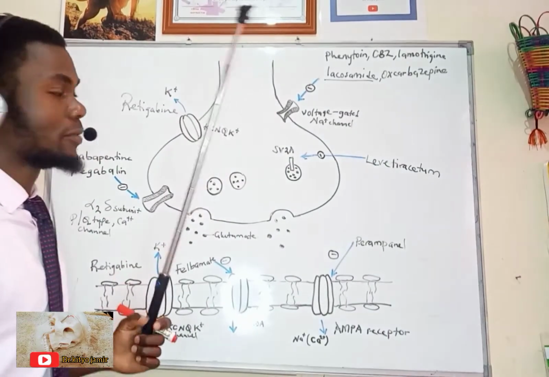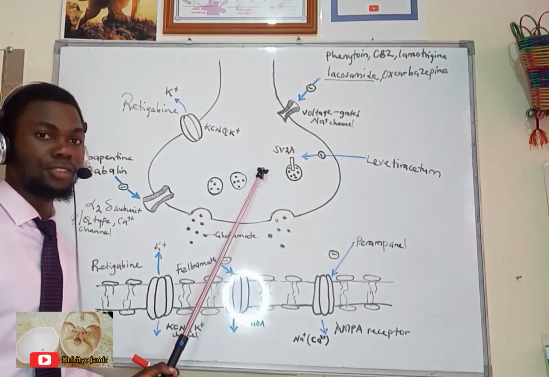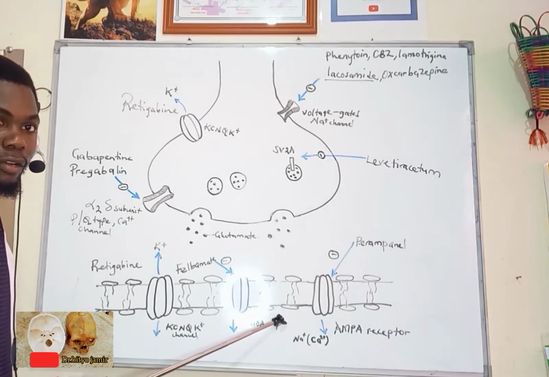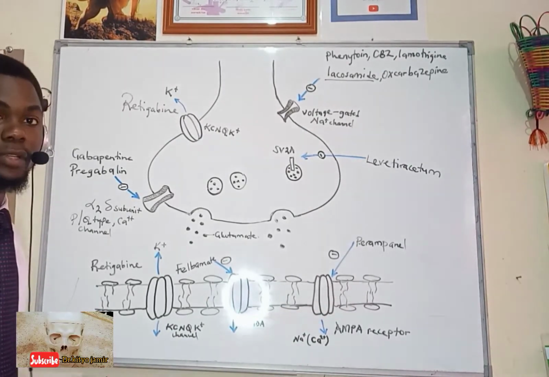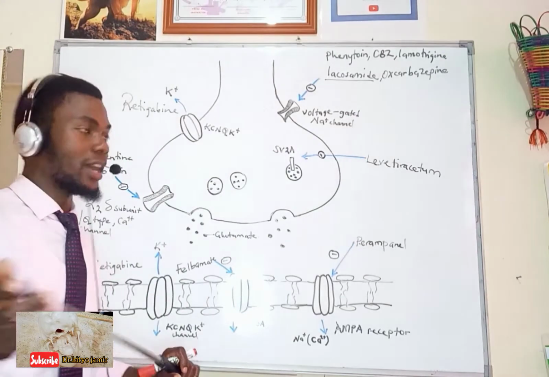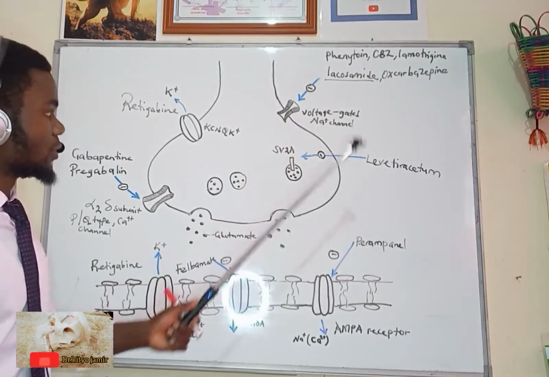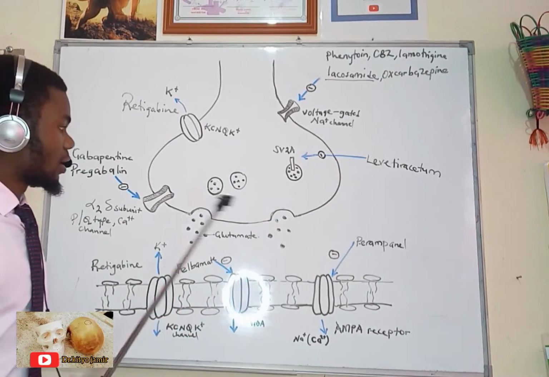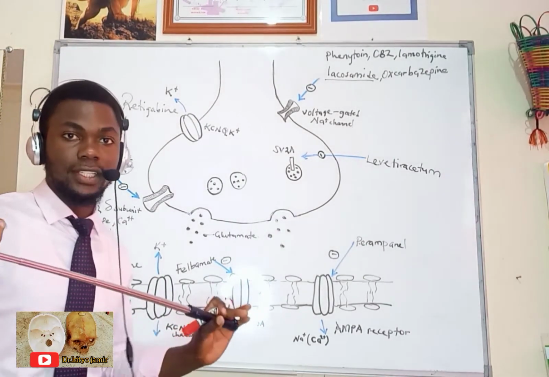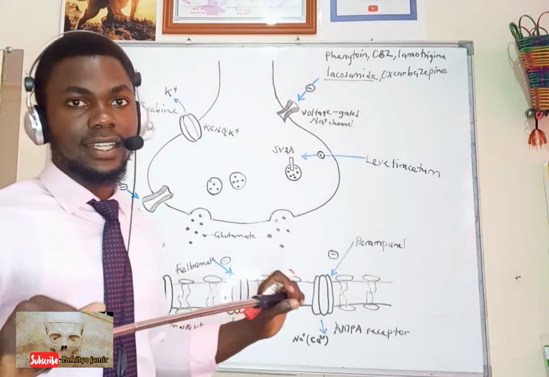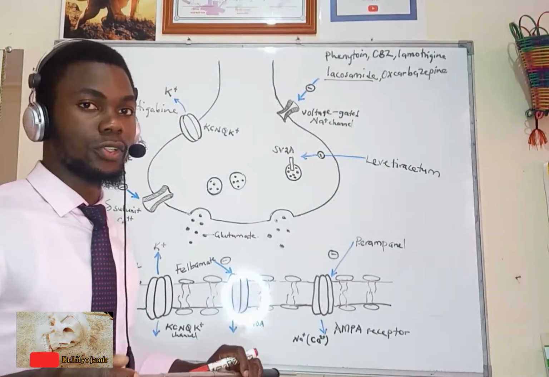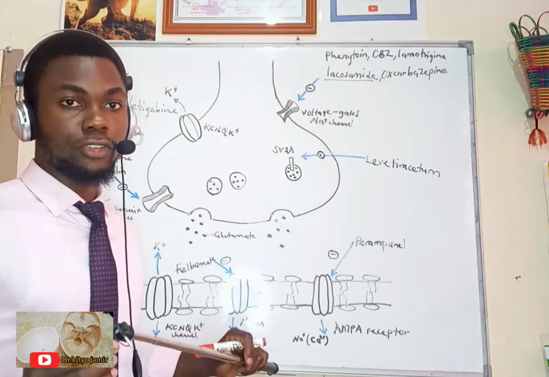What we are seeing here, we have our presynaptic neuron, and down here we have our membrane, which was derived from a postsynaptic neuron. So we have different types of drugs with different sites of action, and we are going to see how each affects the process of nervous stimulation and aids in treatment of seizures and epilepsy.